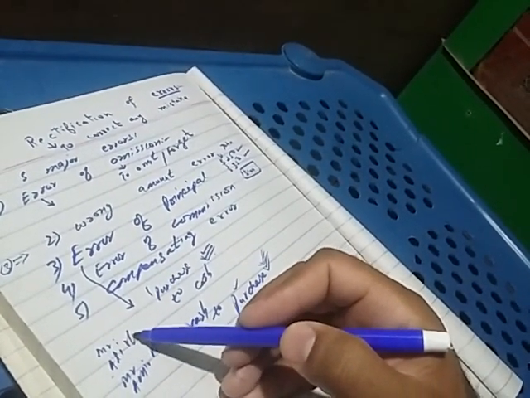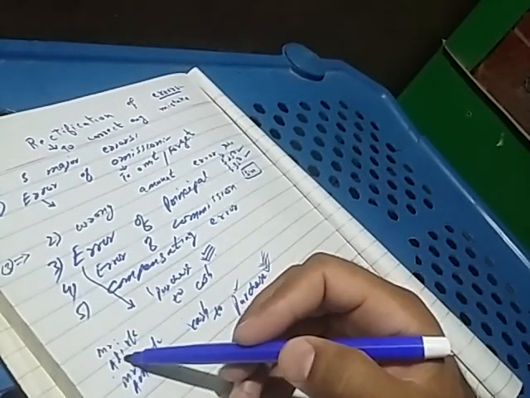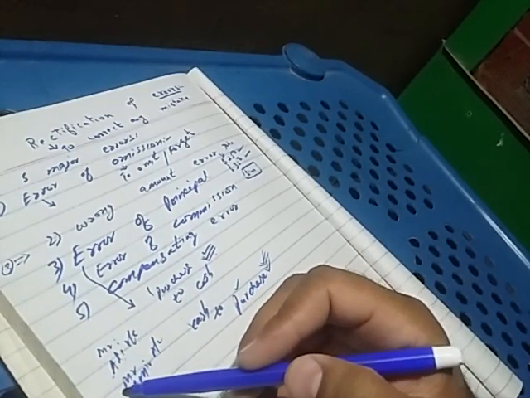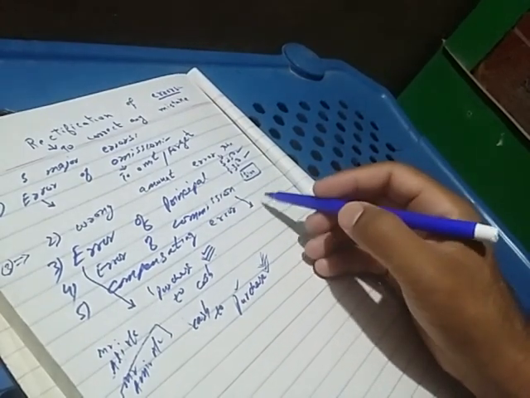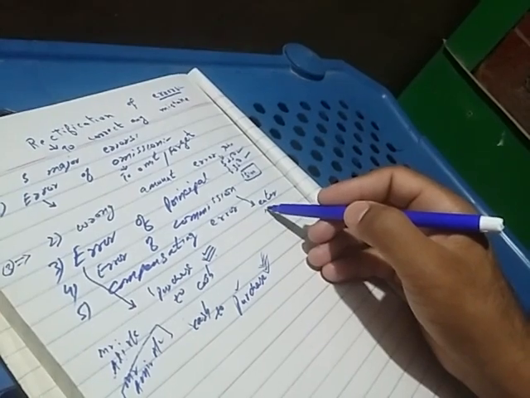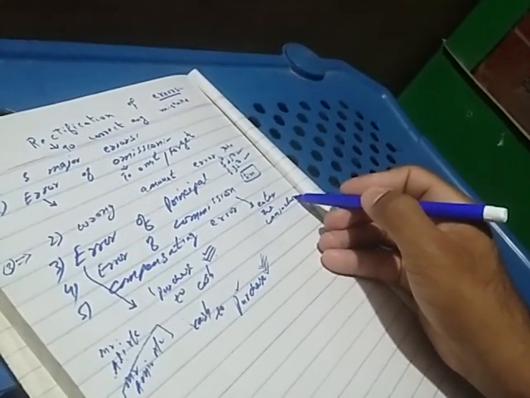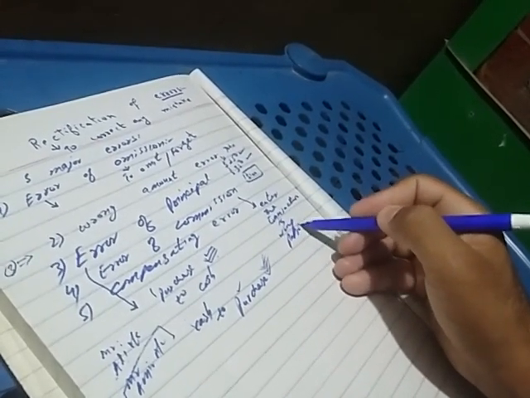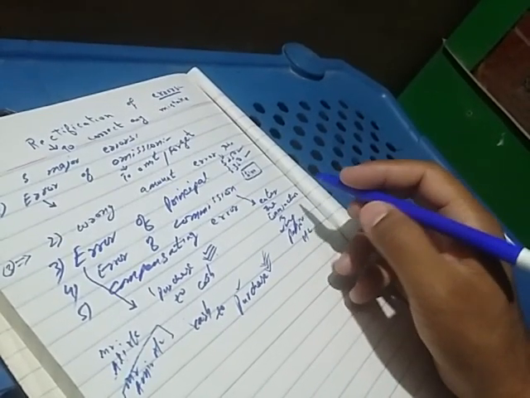It means that it is an error of commission. We enter the transaction in the wrong person's account. It is basically error of commission.